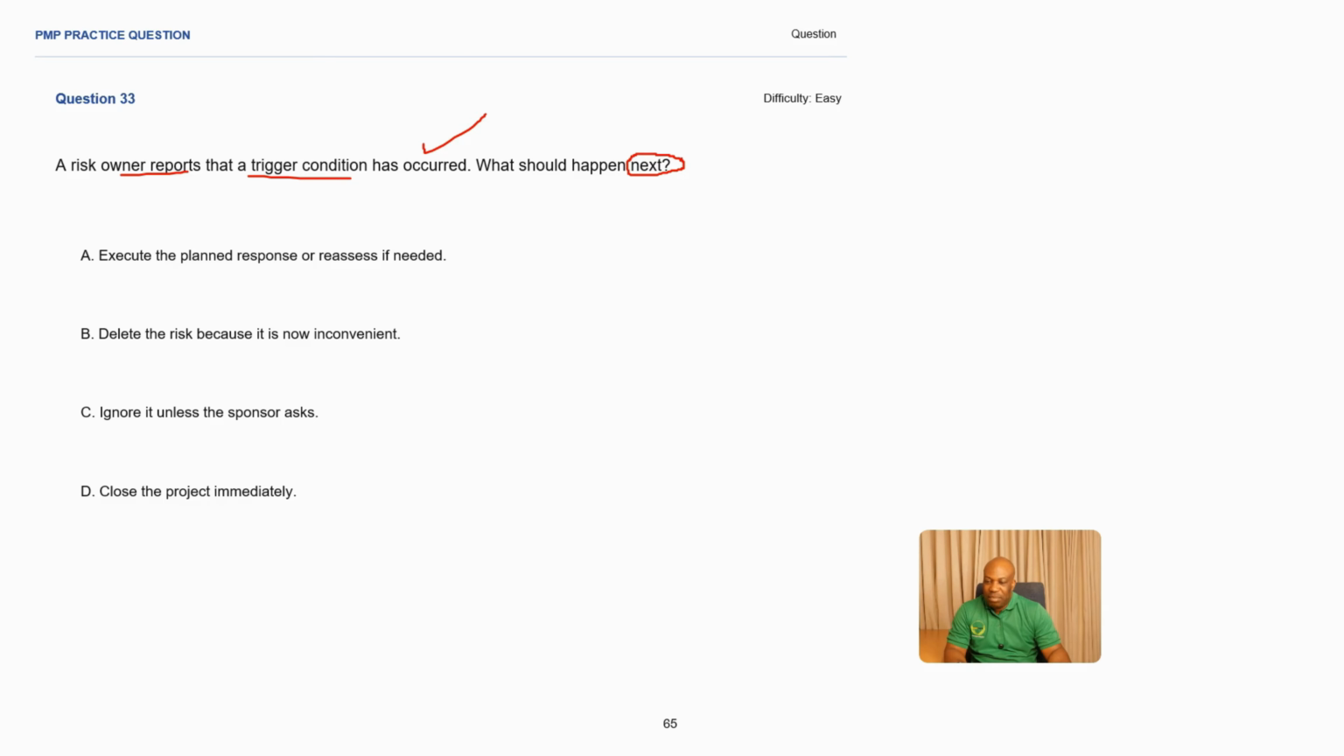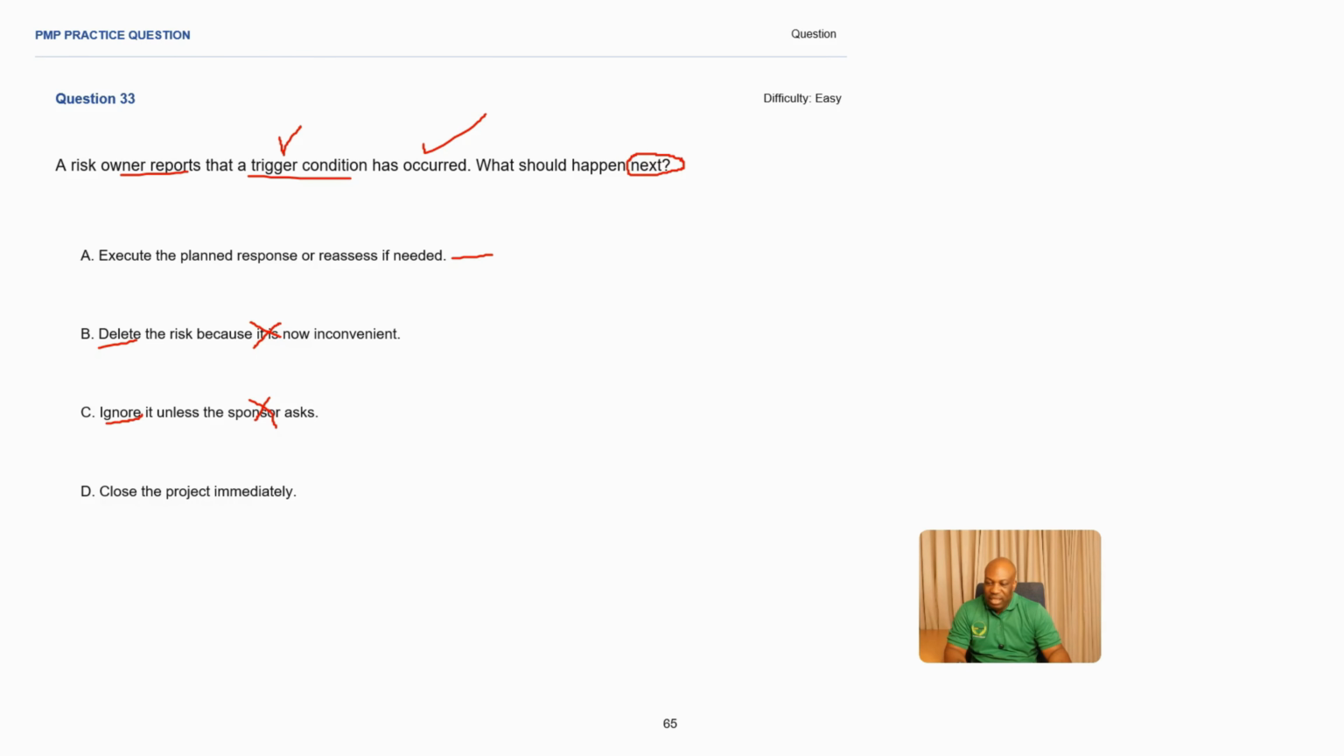Execute the planned response or reassess if needed. Okay, makes sense. The risk has been triggered. Then B, delete the risk because it is now inconvenient. You don't delete risks in a project. Keep the history, making this incorrect. Then on C, ignore it unless the sponsor asks. You don't ignore issues or risks in a project environment. You have to confront the risk. You need to confront the issues in a project environment, making this incorrect.